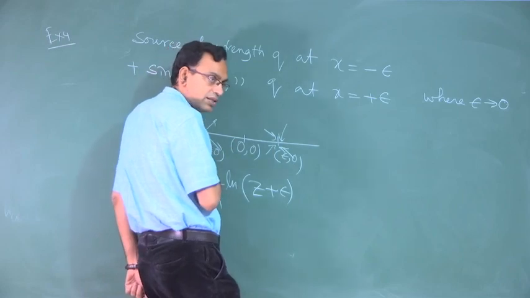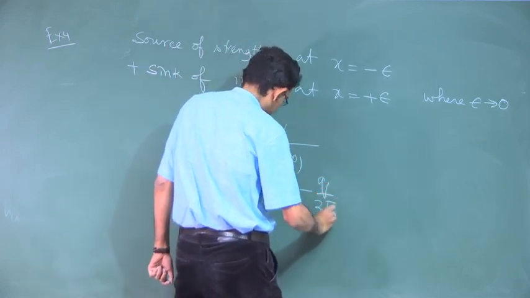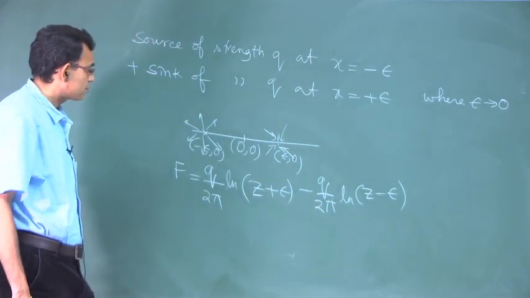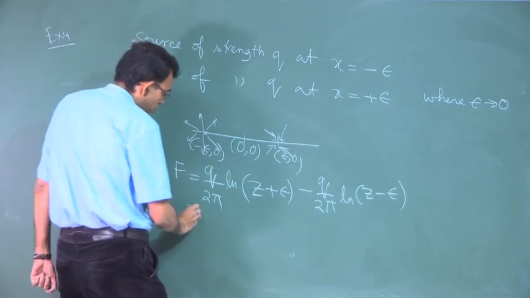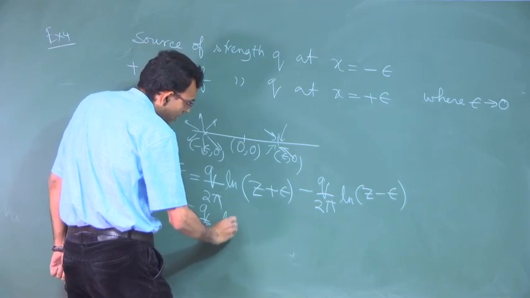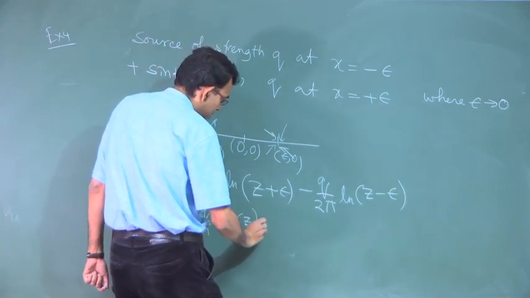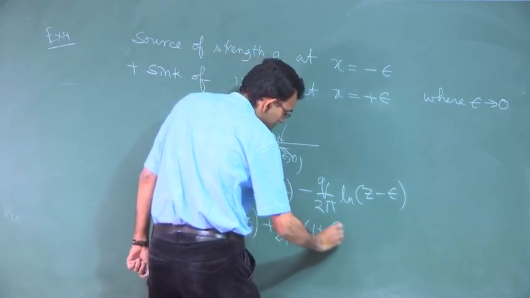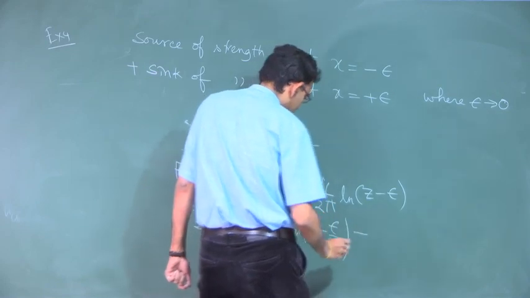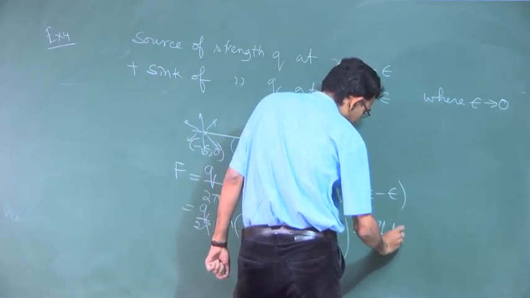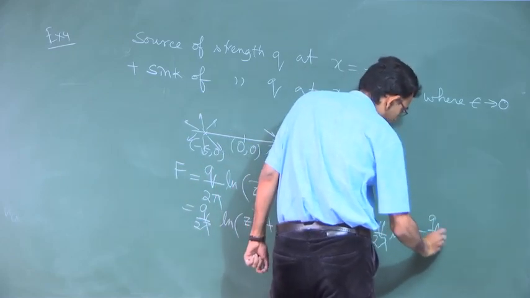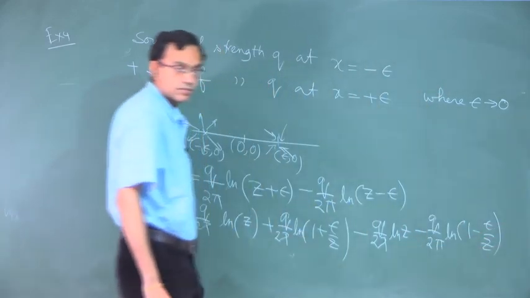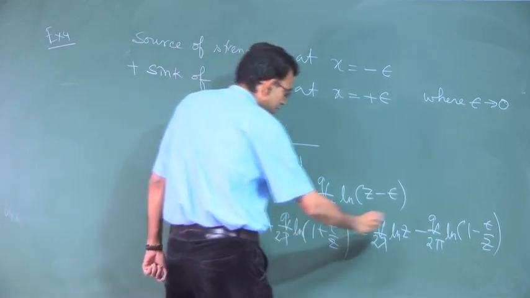So, q will be replaced by minus q. So, we can write q by 2 pi ln z plus q by 2 pi ln 1 plus epsilon by z, minus q by 2 pi ln z minus q by 2 pi ln 1 minus epsilon by z, right. So, this gets cancelled.